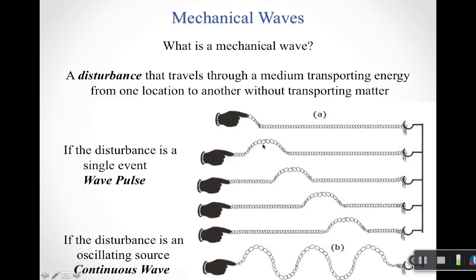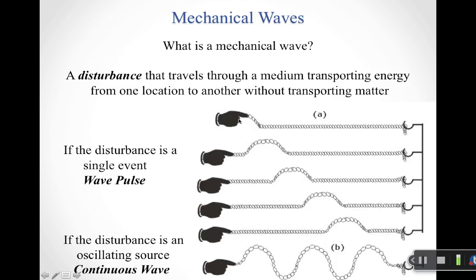So notice that as this hand goes up and down once, what I do is I send what's known as a wave pulse. So it's just a single crest of a wave. And you notice that the rope doesn't travel from here to there. Instead, what travels is basically the pulse. So as I pull up and then down, that pulls the next piece and pulls the next piece. And so you see this pulse travel across the rope.